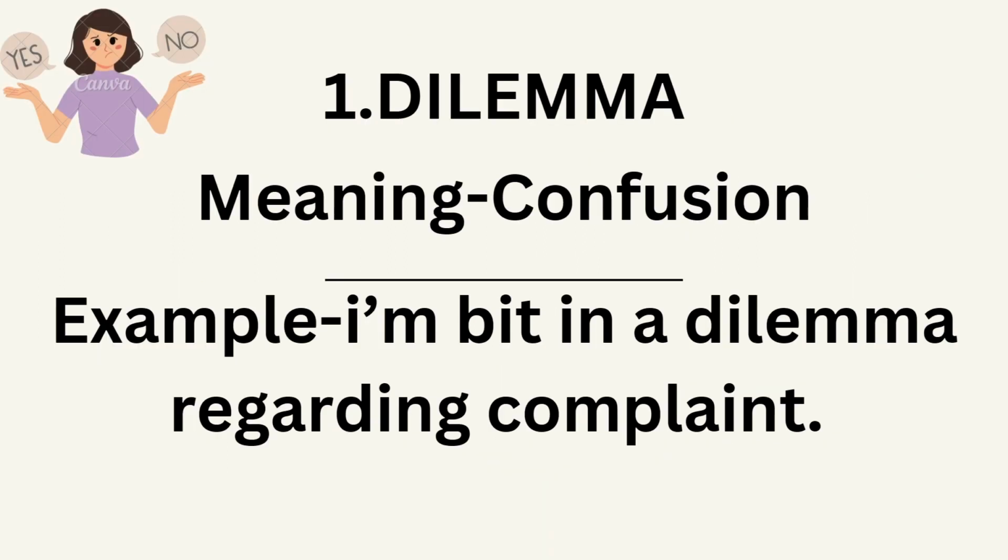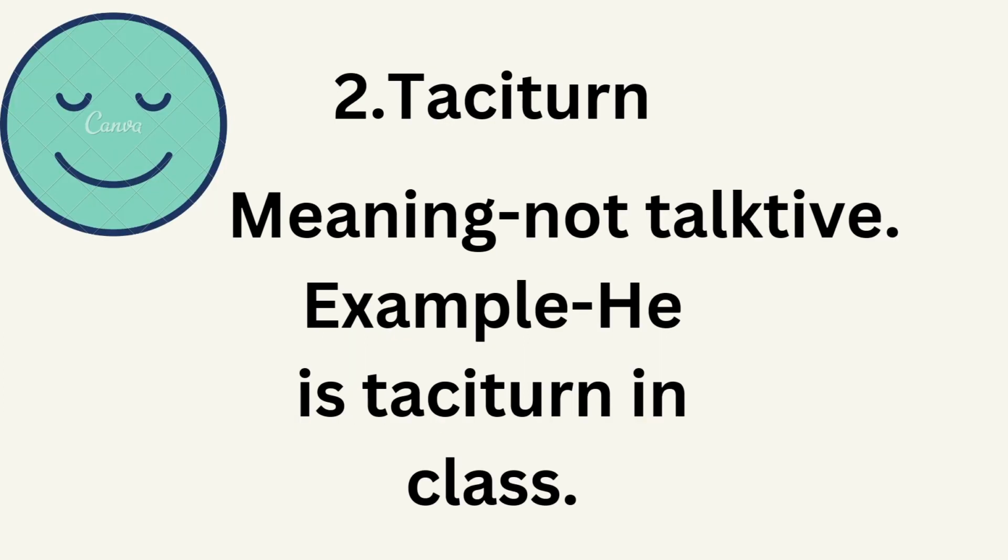So let's get started. Our first word is dilemma. What is the meaning of dilemma? Meaning of dilemma is confusion. In our normal English conversation, we usually use this advanced English word, dilemma, instead of confusion. For example, I am a bit in a dilemma regarding a complaint. When a person is confused about something or some topic, then he or she uses the particular word dilemma.